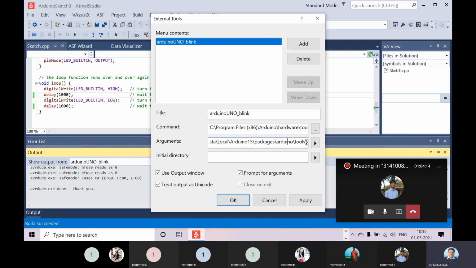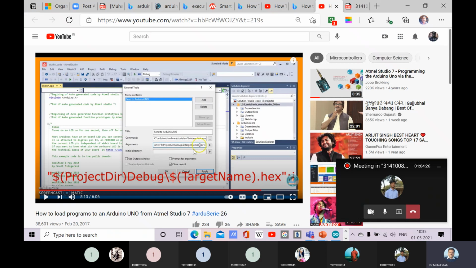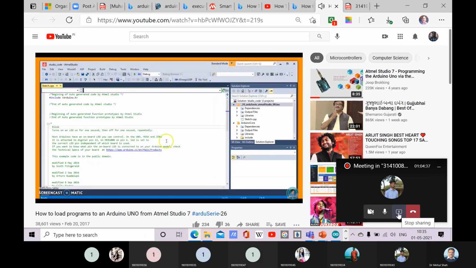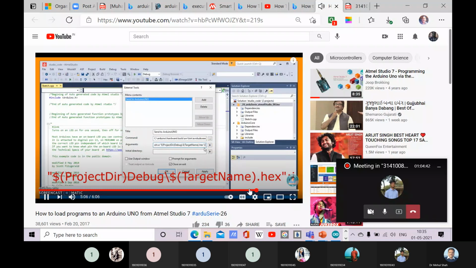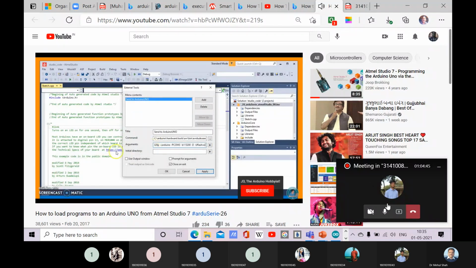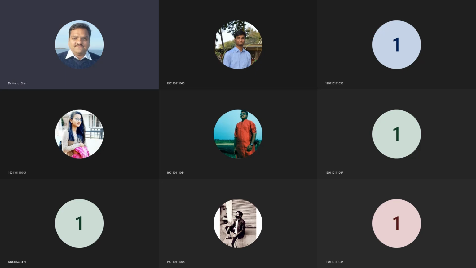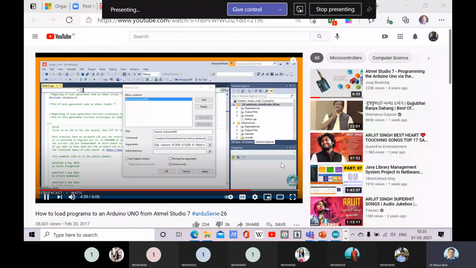So here in the argument, I have to mention the directory also. So project directory, debug, target name dot hex. So this we have done.